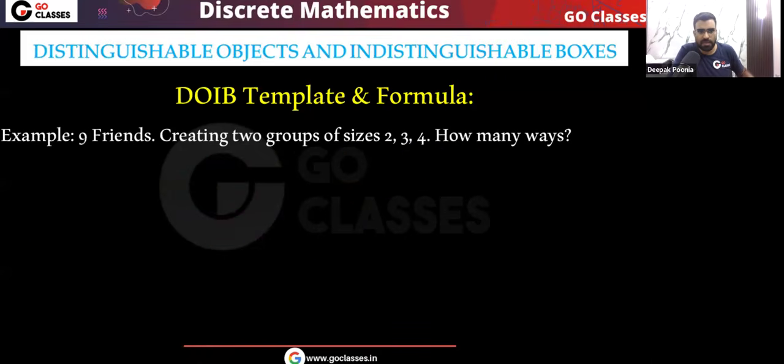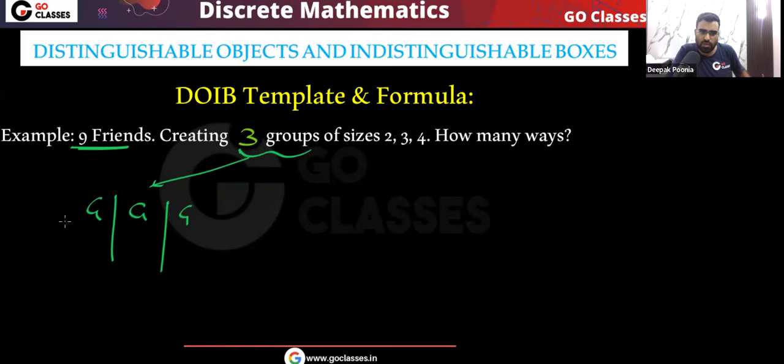Simple. Let's solve this question. You have 9 friends, and you are creating three groups of size 2, 3, 4. So here, very simple, 9 friends, and these are the 3 unlabeled groups.